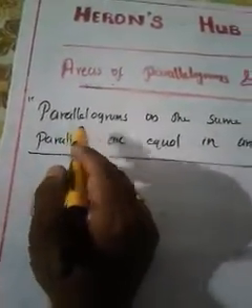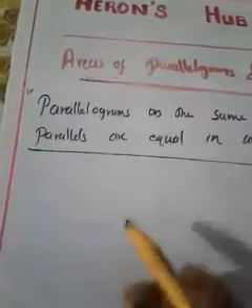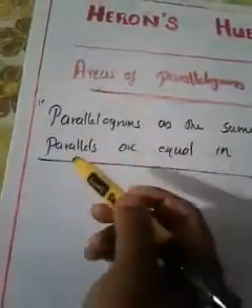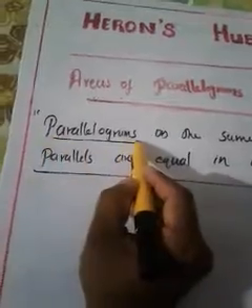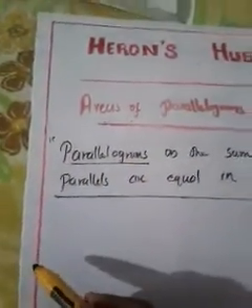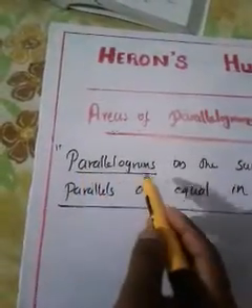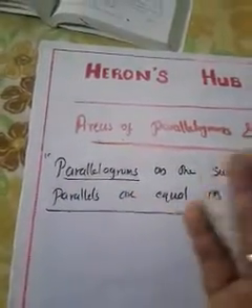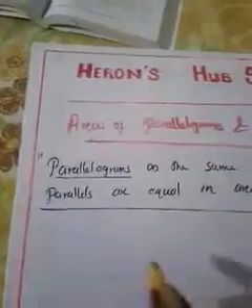That means you just consider a few parallelograms. You can consider two parallelograms. We need at least two because here it is not a singular word, it is plural, parallelograms. That means more than one parallelogram. You can consider three, four, or even hundreds of parallelograms, no problem.